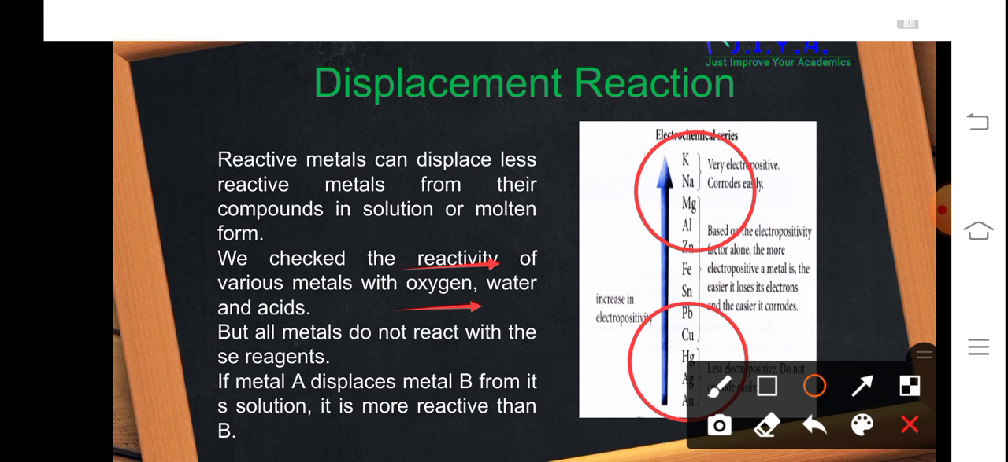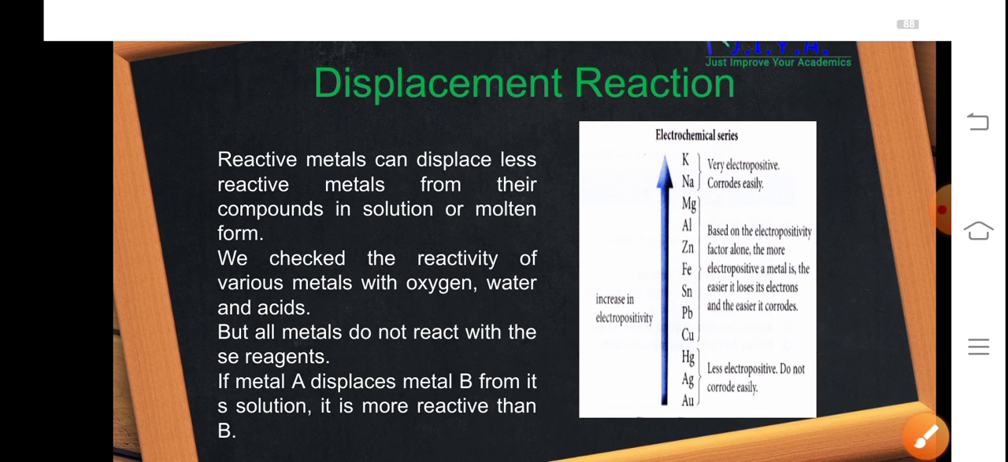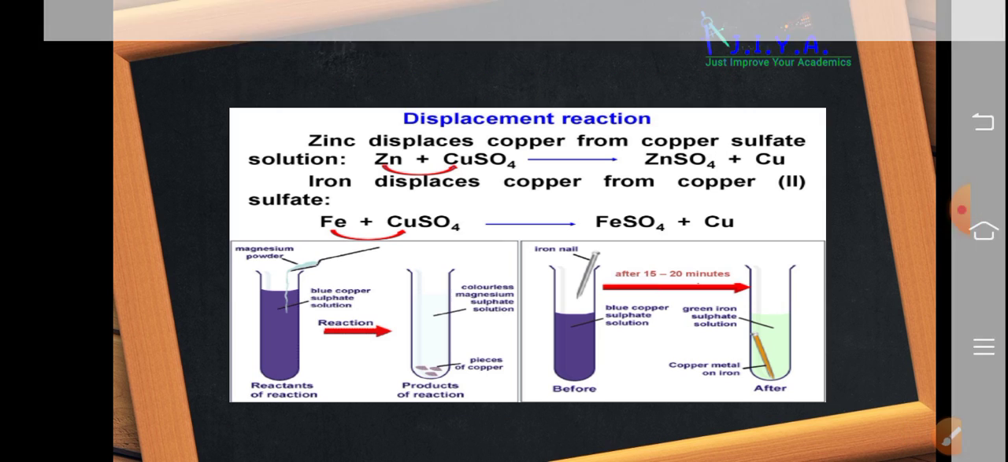So what is the reason? The reason is that they are less electropositive. Okay, so by learning this activity series, we can easily know the displacement of metals. Let us see some examples as well.